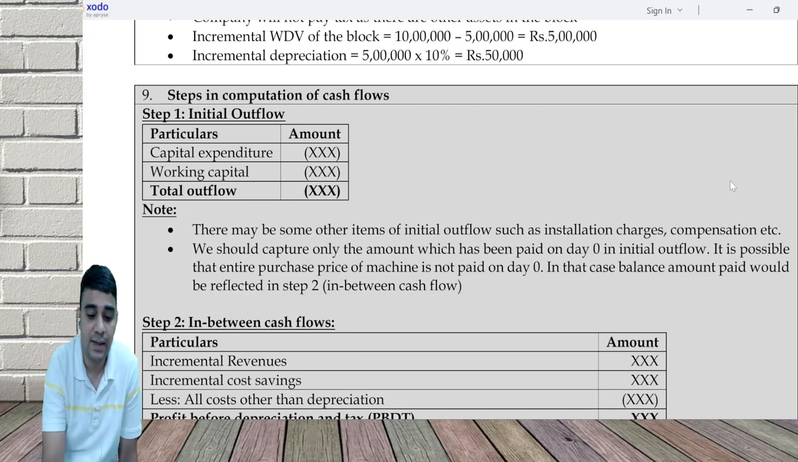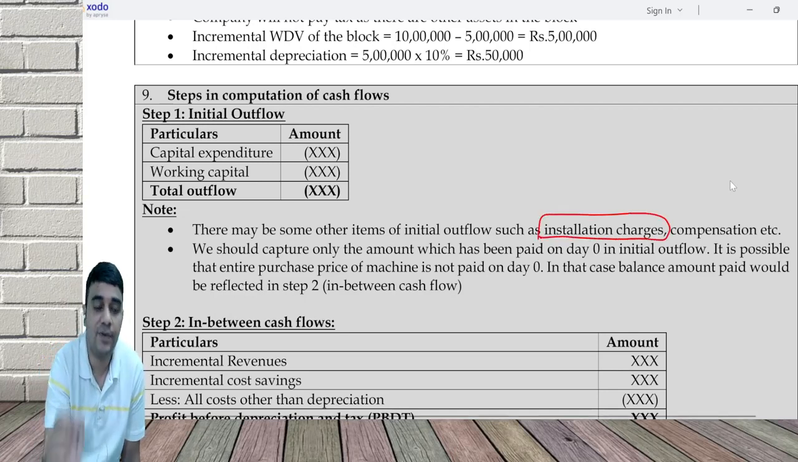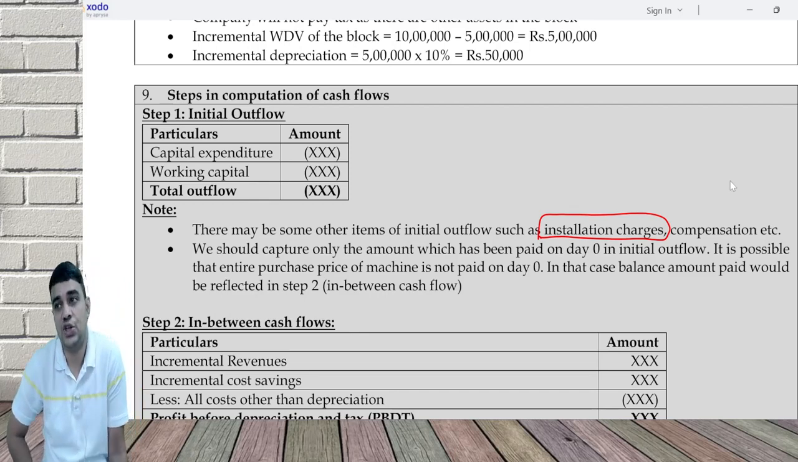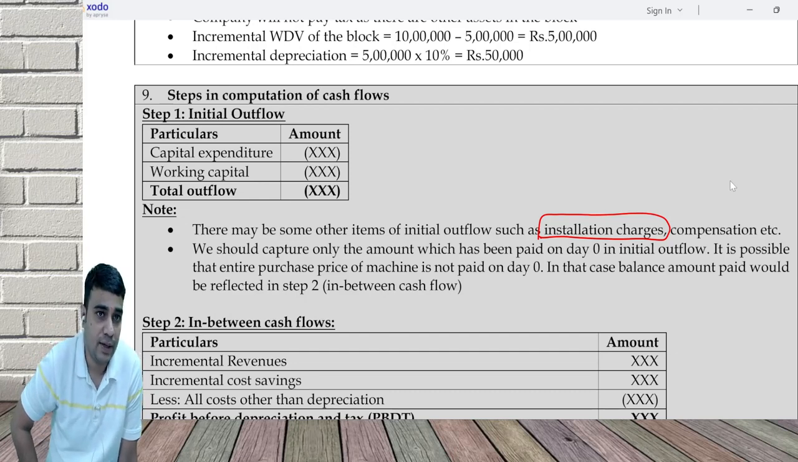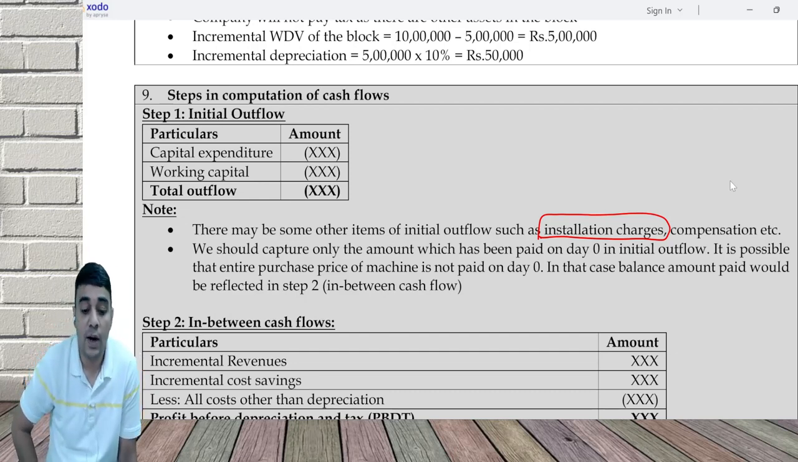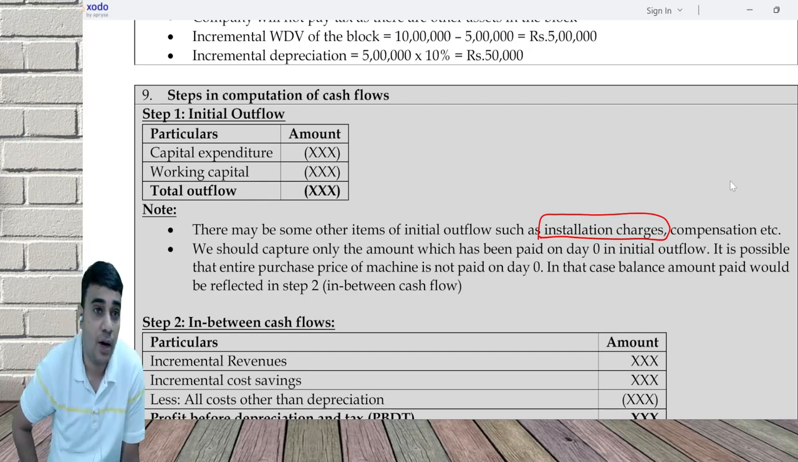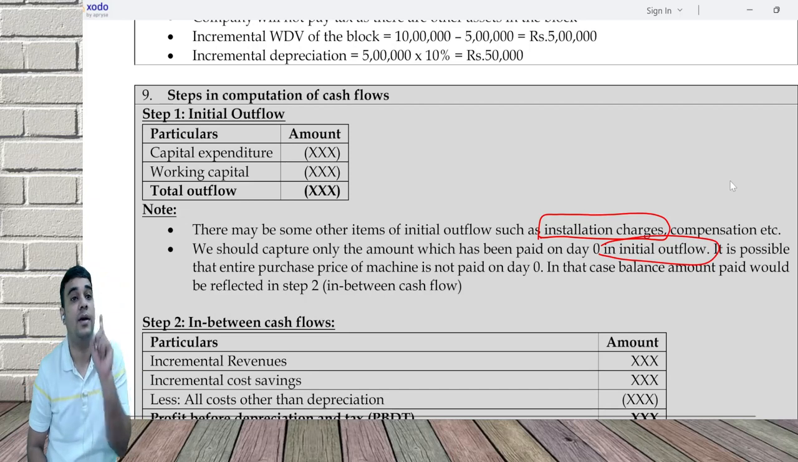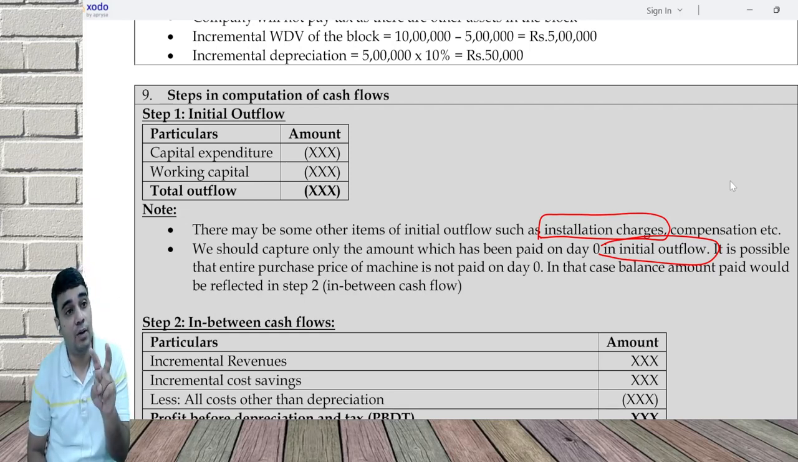There may be some other items such as installation charges, which will not have any income tax impact, because installation charges will get added to the cost of the asset. If you pay any compensation, you may get tax benefit on that. We should capture only the amount which has been paid on day zero in initial outflow. Sometimes you bought a machinery worth 100 lakh but paid only 80%. Capital expenditure is only 80 lakh on day zero. Where will the balance 20 go? In your in between cash flow.